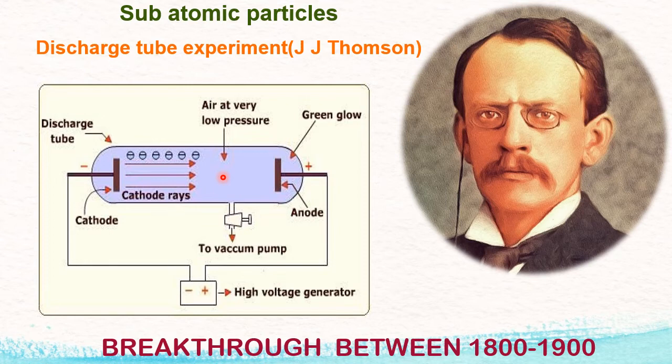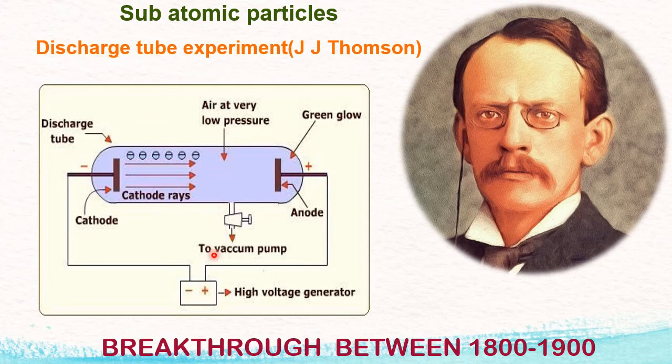Atmospheric pressure is 760 millimeter mercury. Now compare 760 millimeter mercury with 0.001 millimeter mercury, 10 to the power of minus 3. So low. That's why I have shown here air at very low pressure, equal to 0.001 millimeter mercury. At the same time, he was putting one more condition. He was applying a high voltage of 10 to 11,000 volts. So the gas was under two extreme conditions, very low pressure and very high voltage.